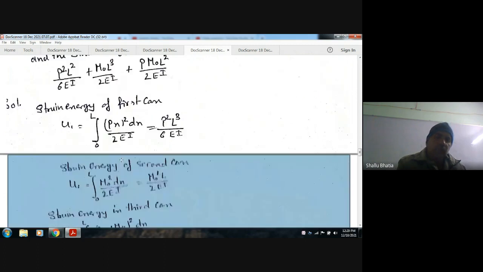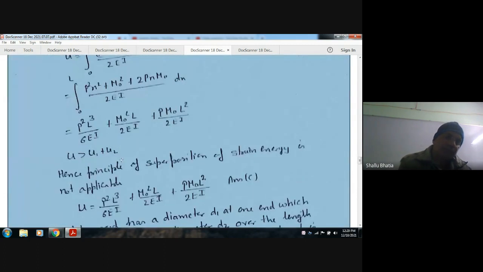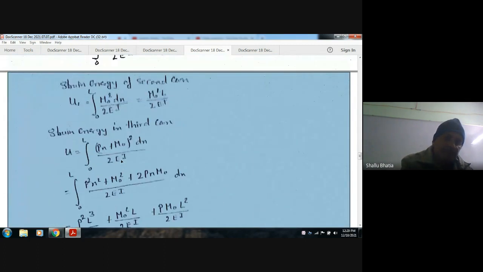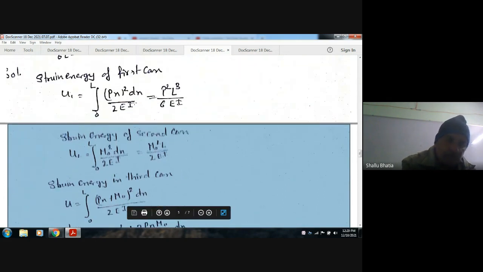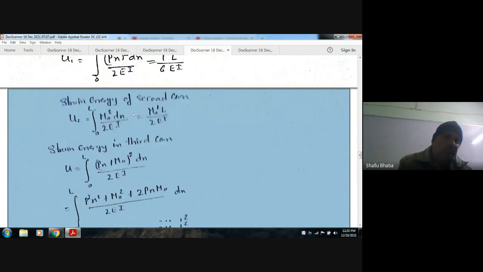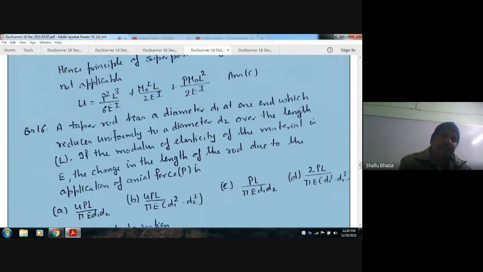Because by applying the principle of superposition we get this U1 and U2, which is not correct. So the answer is C.